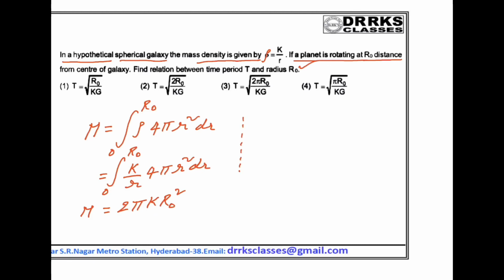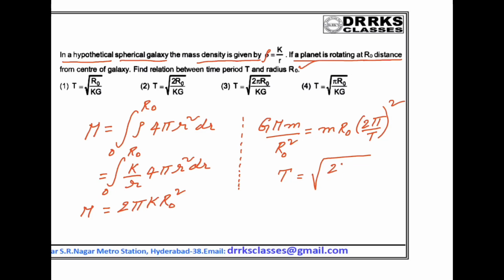Then according to Newton's law of gravitation, G M by r0 square is equal to m v squared by r, or I can write m r0 omega square. What is omega? 2 pi by time period T, whole square. So if I simplify this, I will get the time period T is equal to square root of 2 pi r0 by k G. This is the correct answer.